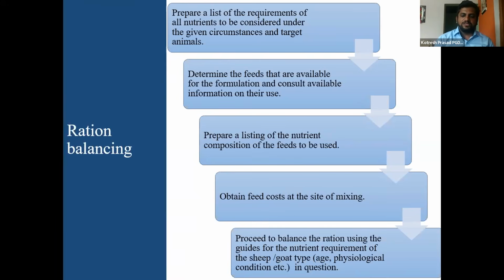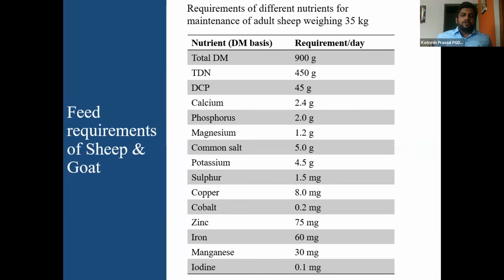Proceed to balance the ration using the guides for nutrient requirement of sheep and goat based on their age, physiological condition, etc. For example, if the sheep is weighing 35 kg, based on the DMI requirement, that is dry matter intake, it needs a minimum of 3% of its body weight.